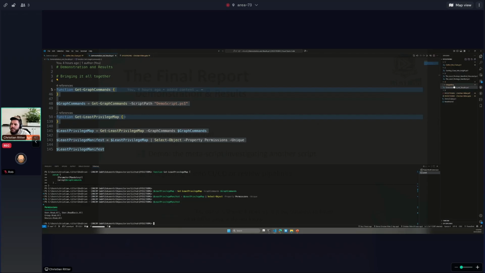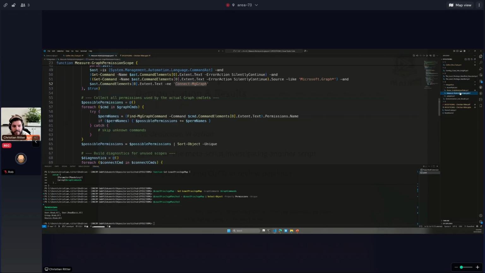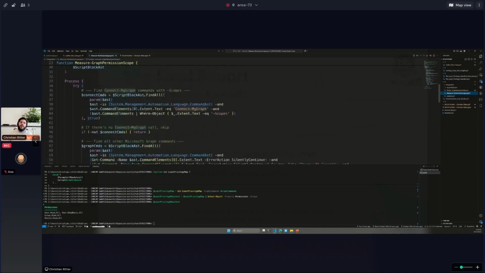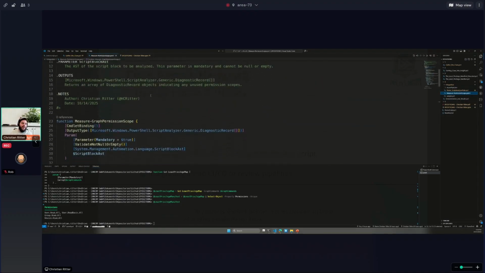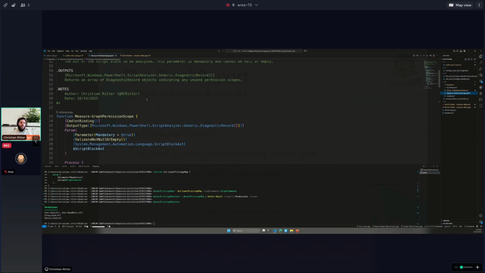Okay. Integration. I talked about CI/CD, or earlier in this presentation I spoke about the script analyzer rules. And I created a script analyzer rule. Let's inspect this. So I have written a little script analyzer rule. I don't want to explain it in detail because we are running out of time and it's a little bit out of scope to go too deep into script analyzer rules, but you will get the idea.